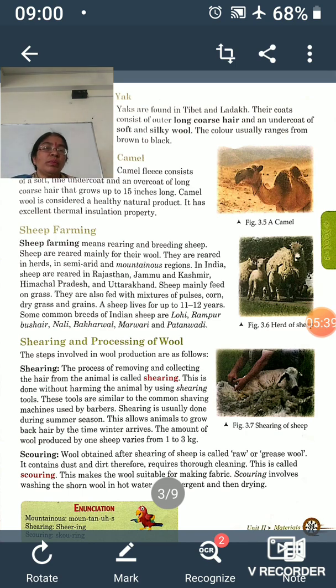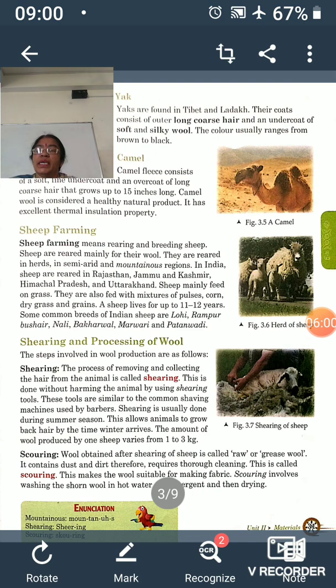On the body of the sheep there are two types of fiber, fine fiber and coarse fiber. Both types are separated because the fine fibers are more valuable, they keep us warmer, so they are more costly, and they are used for different purposes.